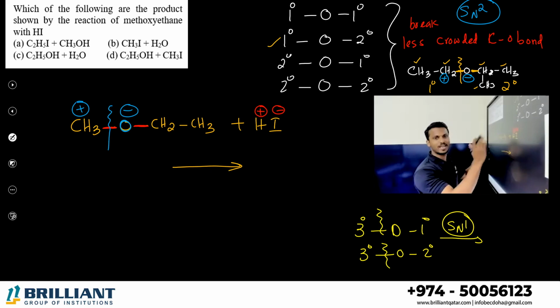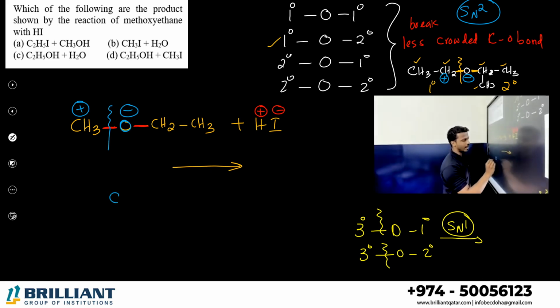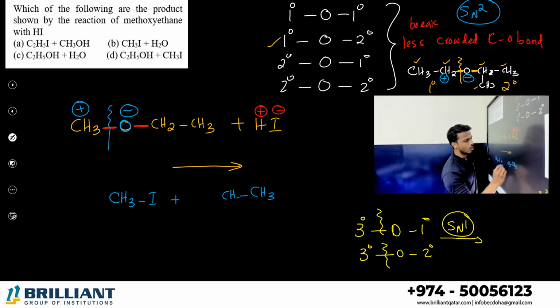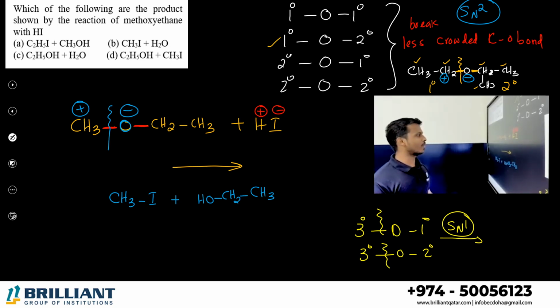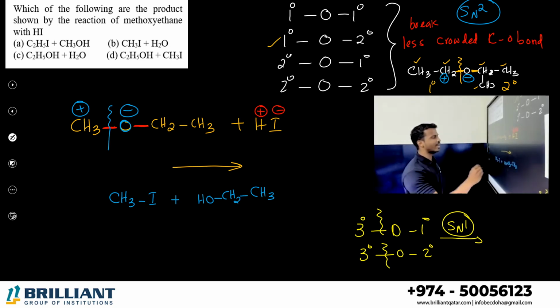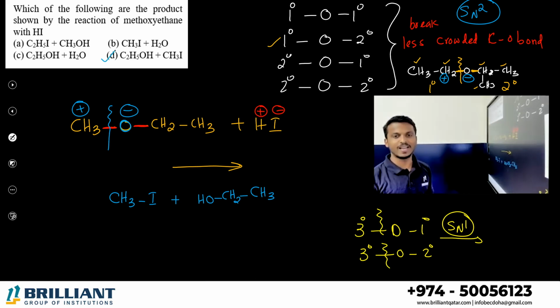Now you interchange the ions. To the CH3 plus ion, we can get I minus, and on the right side we will get CH3CH2OH. This is the product you are going to get here. So what is the product we can say? CH3I and CH3CH2OH. Option D is the correct answer.